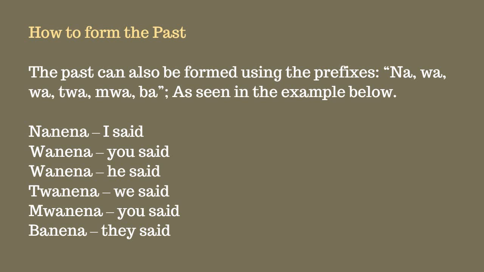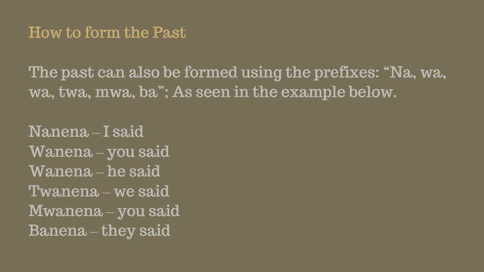The following prefixes are used to form the past. Anytime you see the prefixes na, wa, tu, mu, ba at the beginning of the verb, it's usually to indicate the past. So that's it for this video.